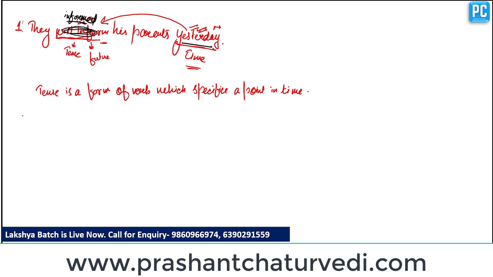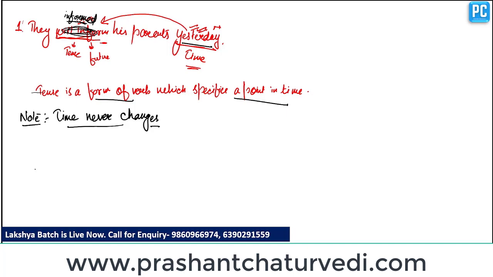Clear? So you have to note one thing here: time never changes. We have to place the verb according to the time given. So tense is a form of verb which specifies a point in time. This is the definition of tenses. I hope you all have understood it clearly.